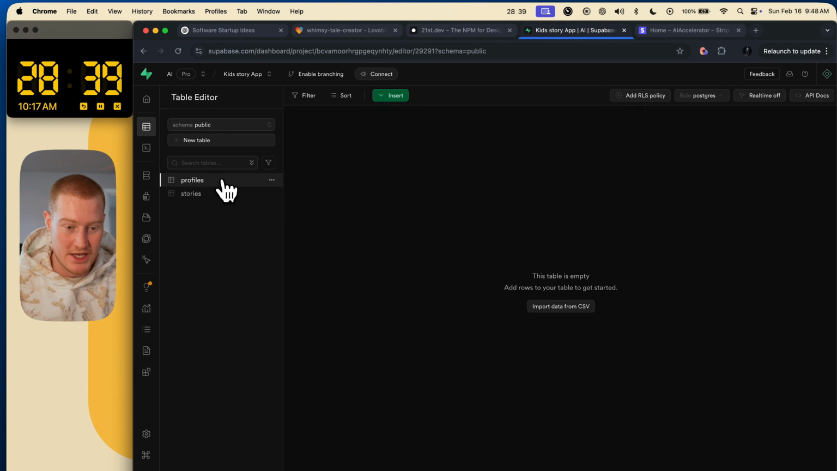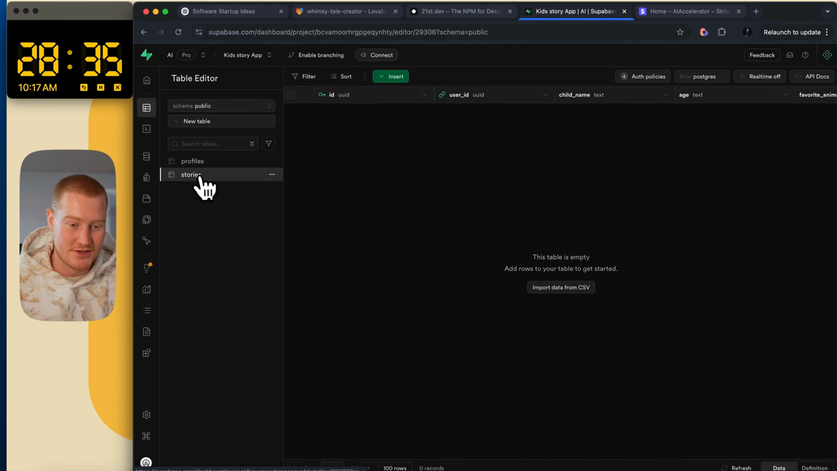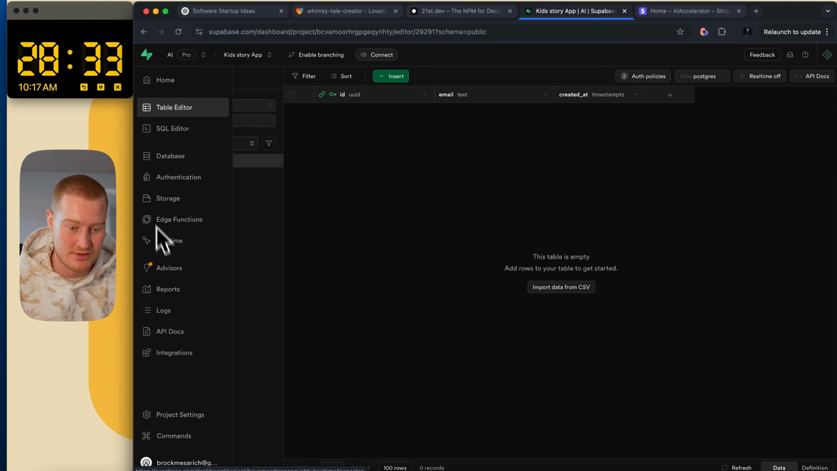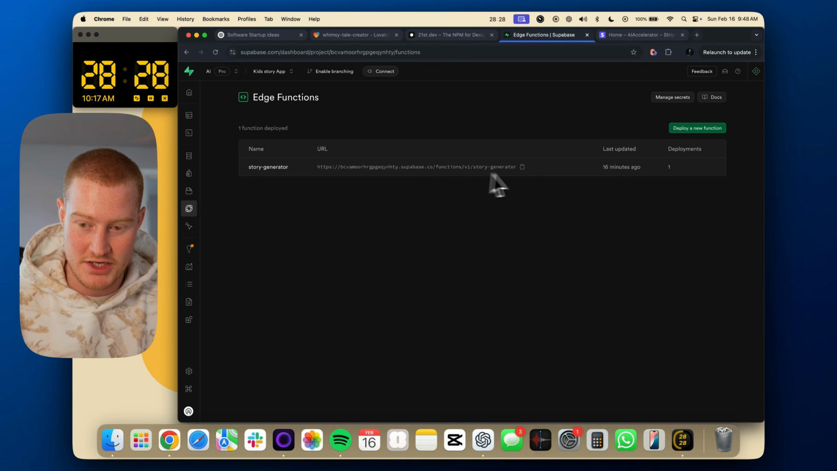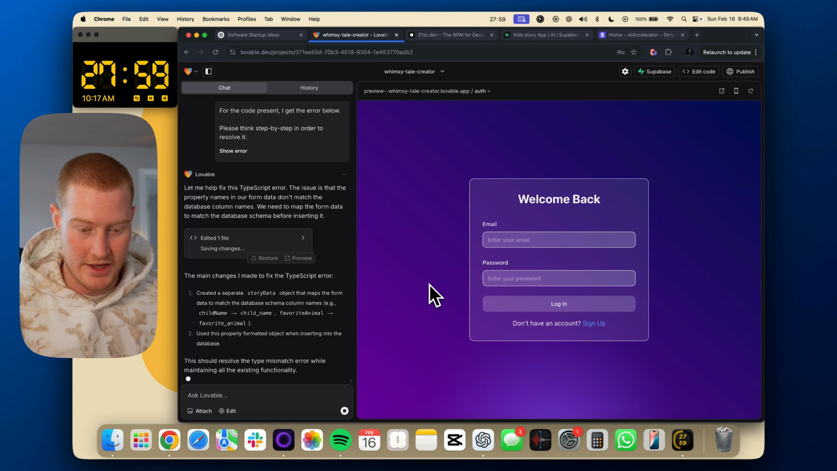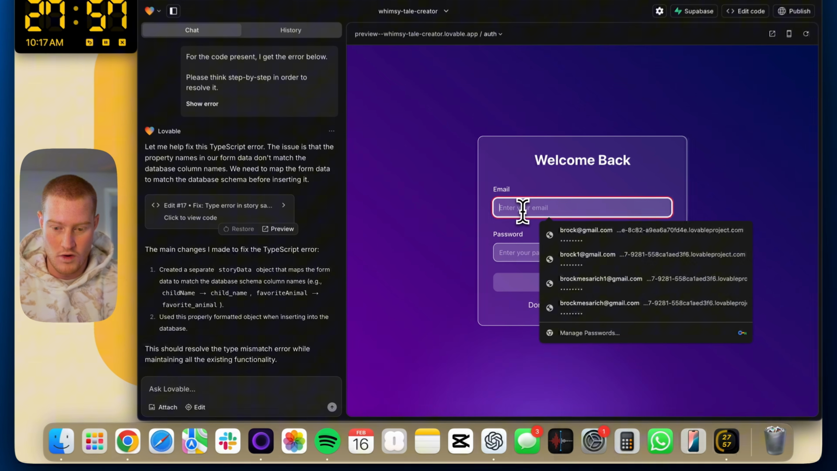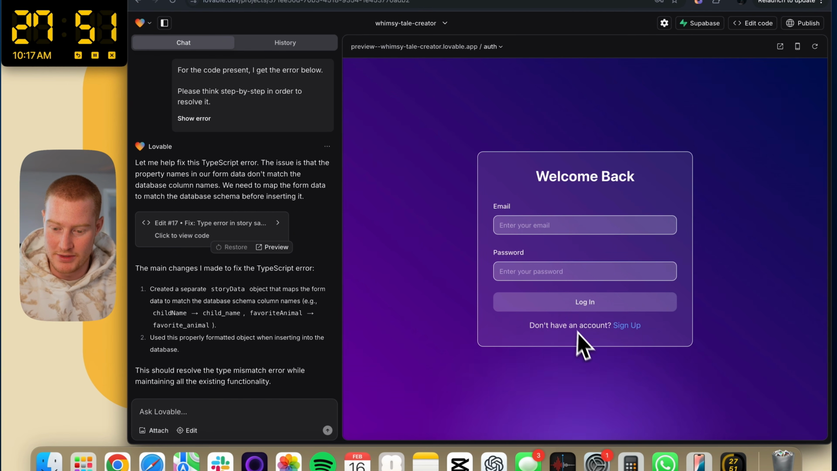And if we come into Supabase, we can see we have the new profiles table set up, as well as the stories. So that's great. That should be working great. If I come into edge functions, there's a story generated edge function here. This is pretty cool. Okay, let's take a look. I'm hoping this will work. So this is great, but we need to be able to, this is for logging.